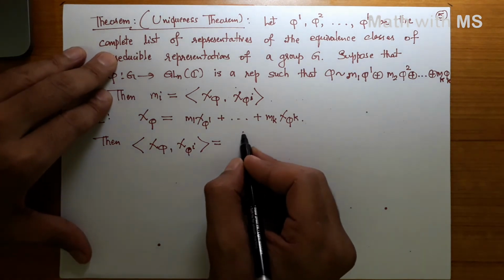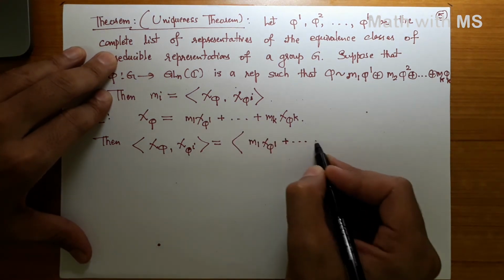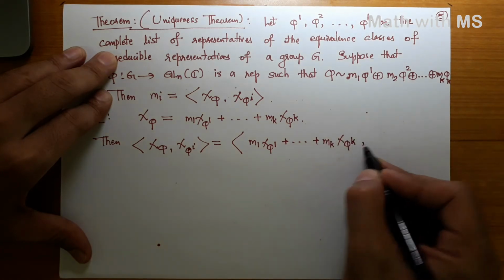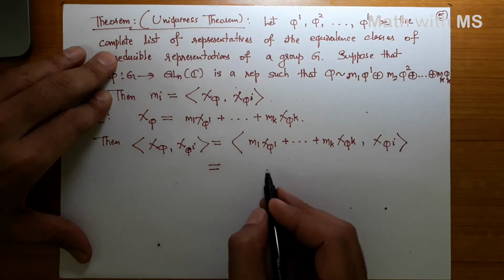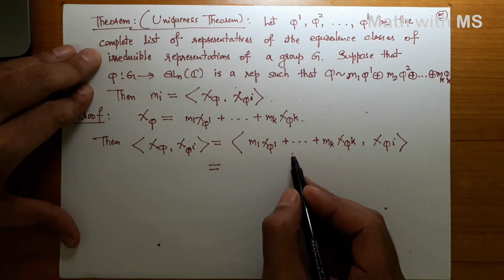This is the inner product of m1 chi phi1 plus so on mk chi phik with chi of phi i, and from the orthogonality relations, characters of irreducible representations are orthonormal.